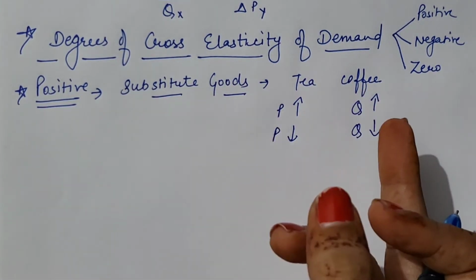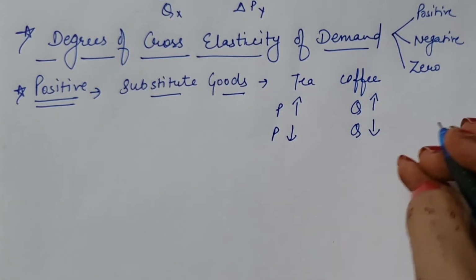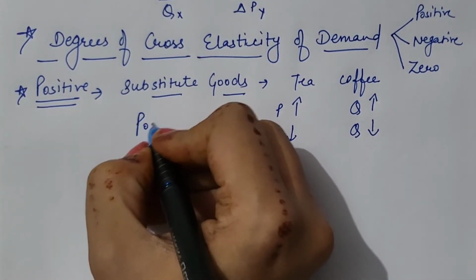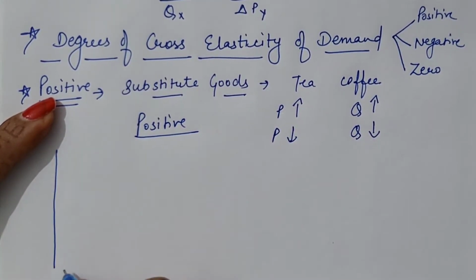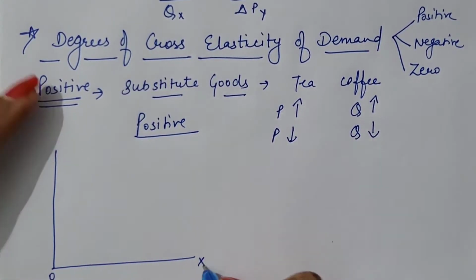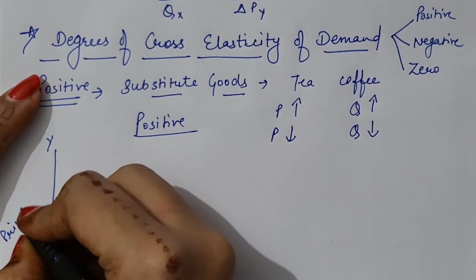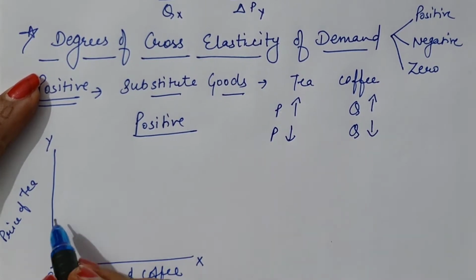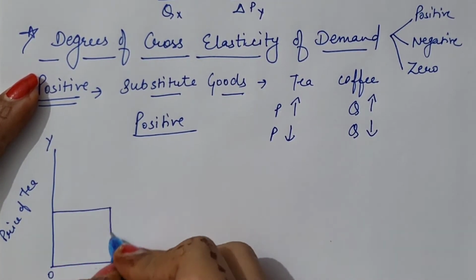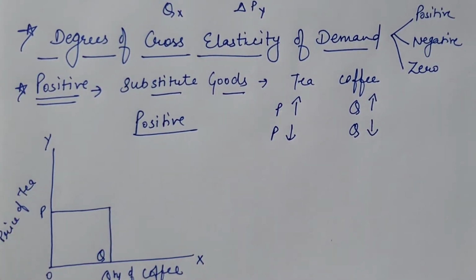When price and quantity of these two related goods move in the same direction, it means cross elasticity of demand is positive. Diagrammatically, we can explain it as, here I am taking price of tea and quantity demanded of coffee. At a given price, there is some quantity demanded in the market.